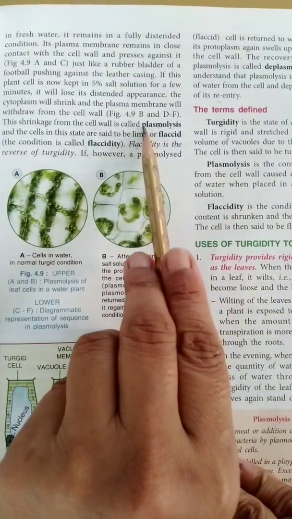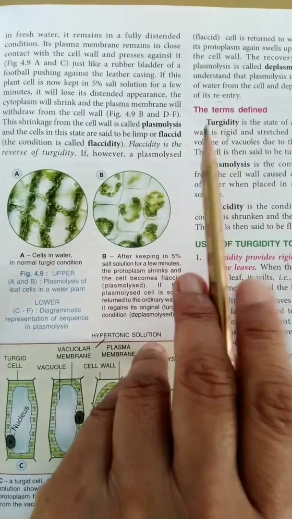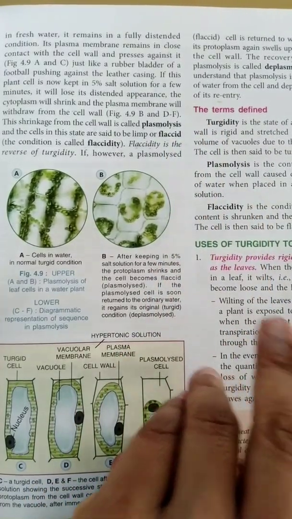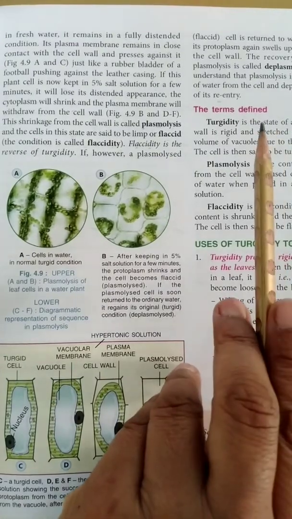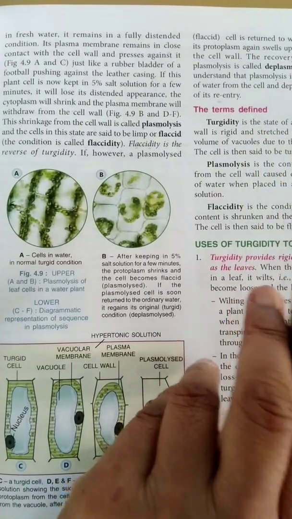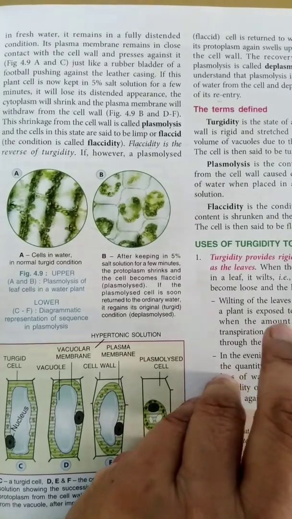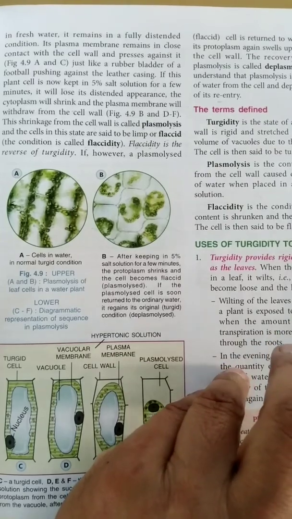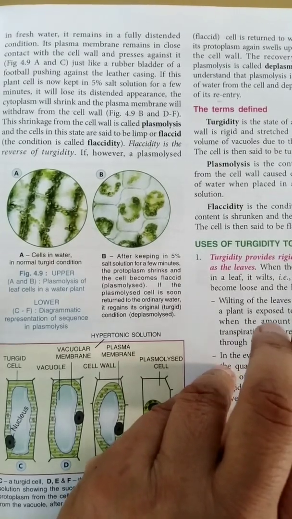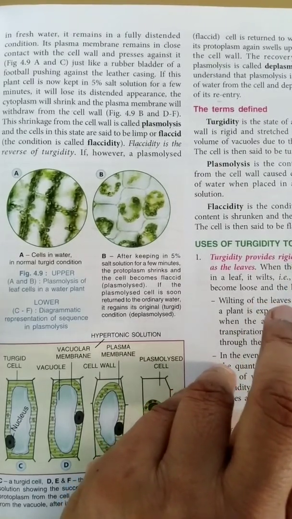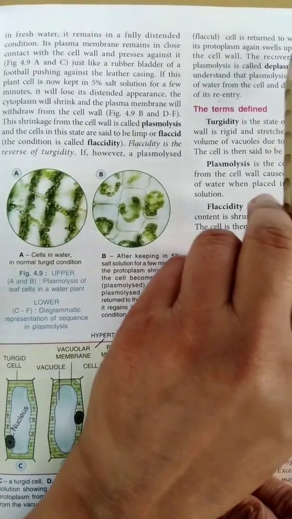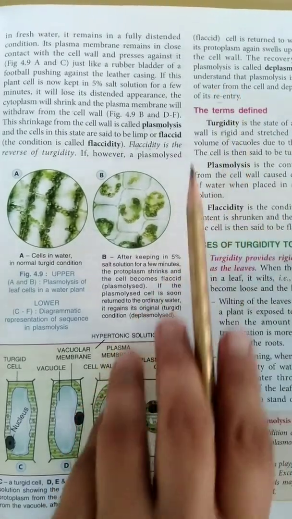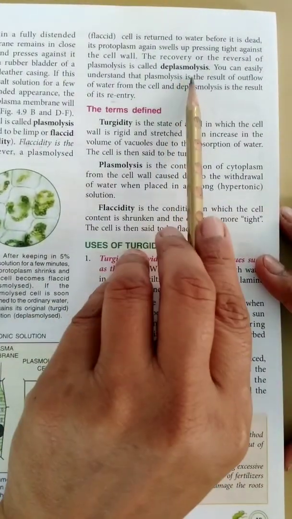Now if the same plasmolyzed cell is again returned to a hypotonic solution, that is to tap water, before it dies, its protoplasm again swells up, pressing tight against the cell wall, means it will revive again by the process of endosmosis. There it will take water and it will again increase in size. This recovery or the reversal of plasmolysis is called deplasmolysis.